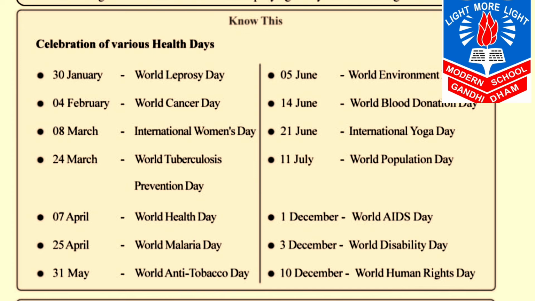Then 14th June, World Blood Donation Day. Then 21st June, International Yoga Day. Then 11th July, that is World Population Day. 1st December, that is World AIDS Day. 3rd December, World Disability Day. Then 10th December, it is World Human Rights Day.